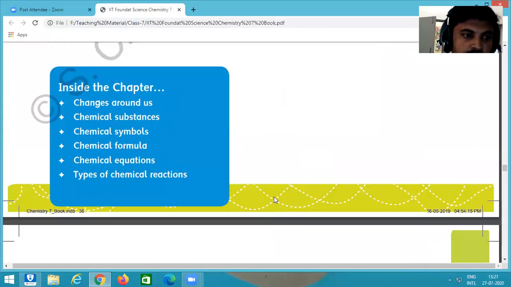Then we discussed the different headings or topics of this chapter: changes around us, chemical substances, chemical symbols, chemical formula, chemical equations, and types of chemical reactions.